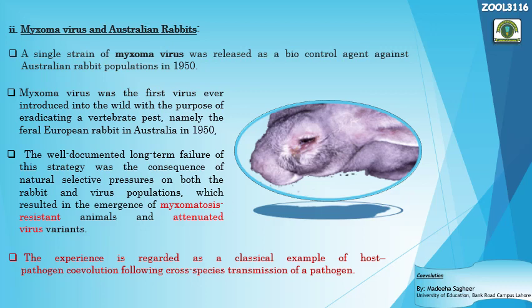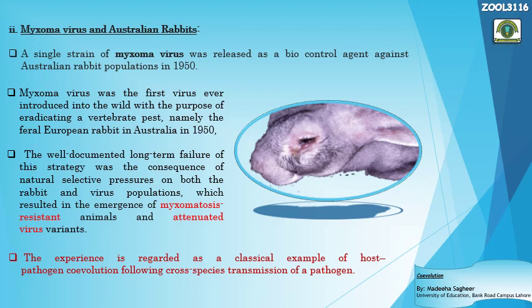Now, after the infection, about 99% of the rabbit population got eradicated or died of myxomatosis. Myxomatosis is a disease that is caused by the Myxoma virus, and it has symptoms very similar to conjunctivitis. You know, conjunctivitis is a kind of eye disease we used to have sometimes.